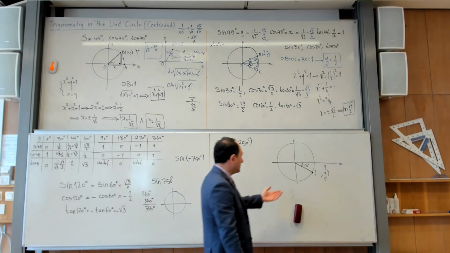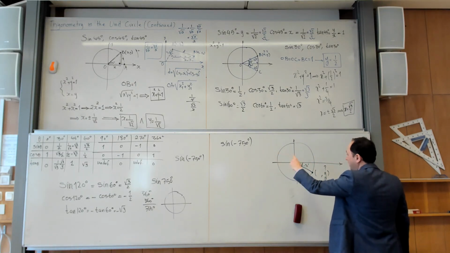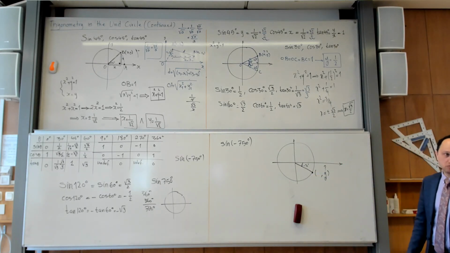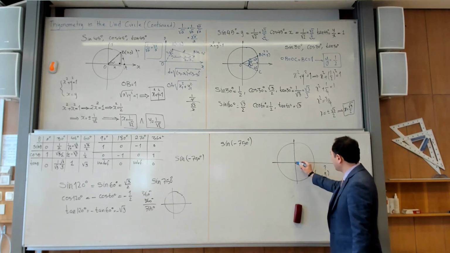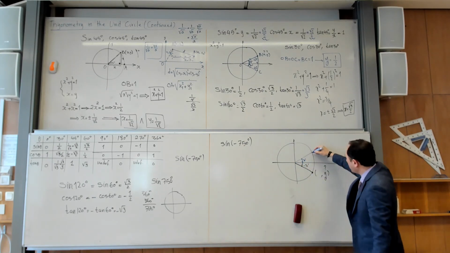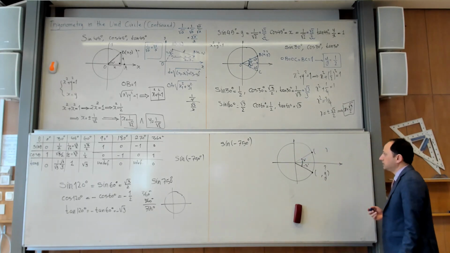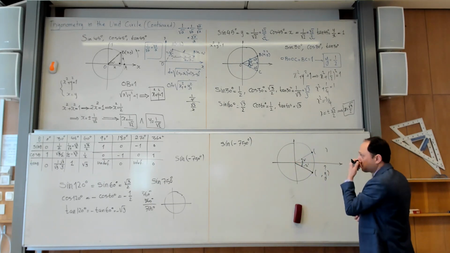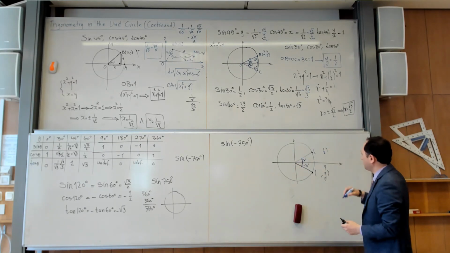So you need to decide which one of those angles is somehow related to this end point. Which angle do you think it is? 30 degrees might be. That's a good guess. Let us check. So where is 30 degrees? 30 degrees is here. If I ask you, can you tell me the coordinates of this point using the table? You should say yes. What are the coordinates? You have sine of 30 degrees, how much? 1/2. Look at that table. So this means the y coordinate of this point is 1/2.